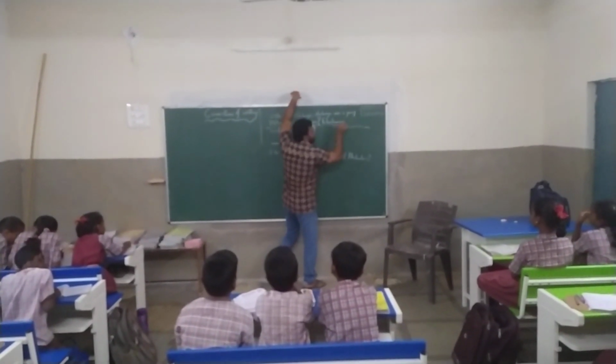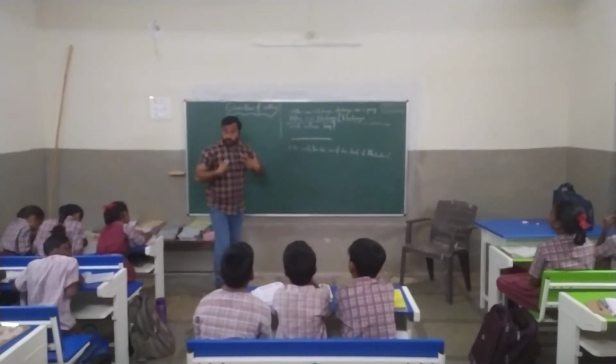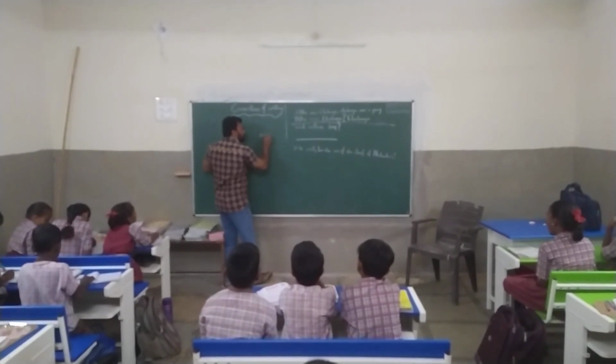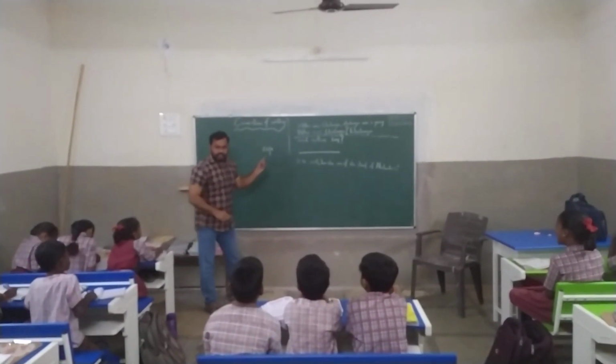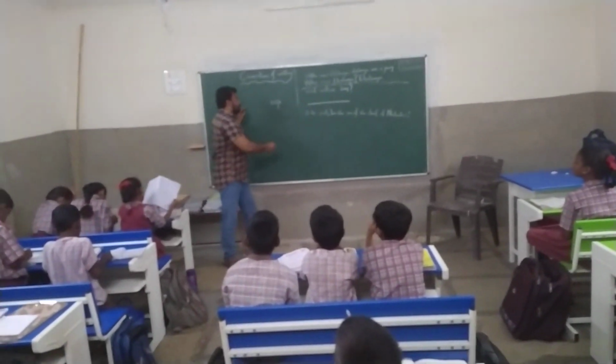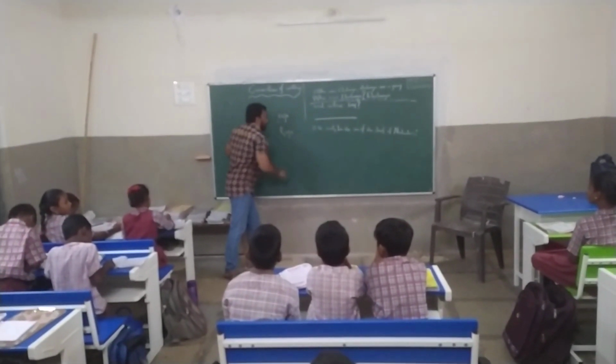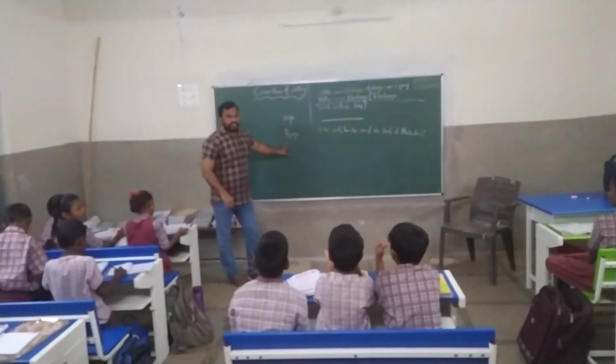See, children, I tell you something. If you want to write someone's name like Raju, if you write "raju", do you think it is correct? Not. Why don't you think it is correct? R should be the capital one. So whenever we write a person's name, the first letter should be the capital.